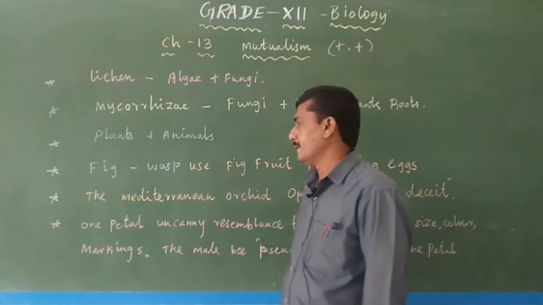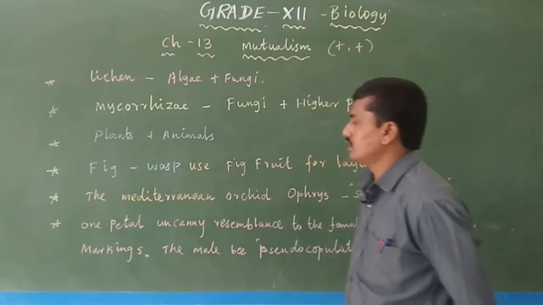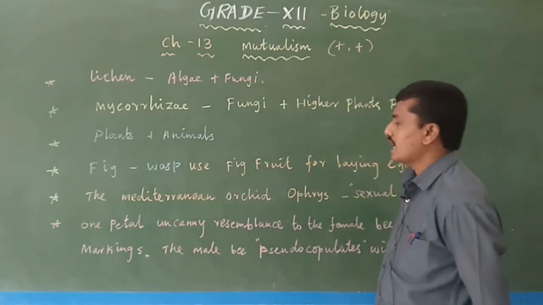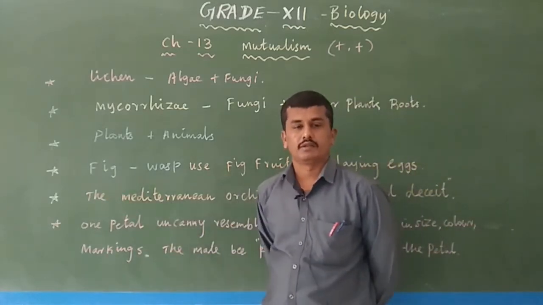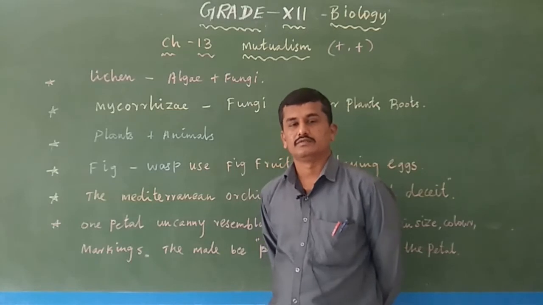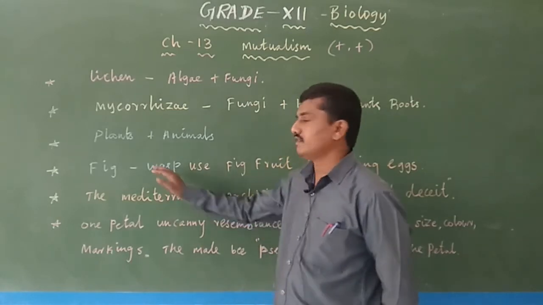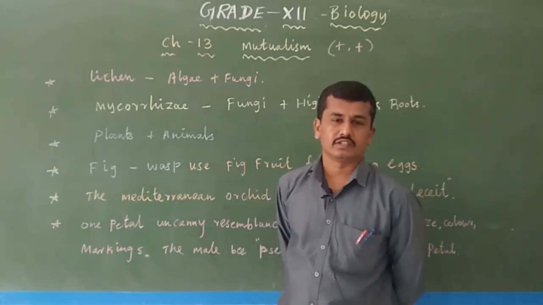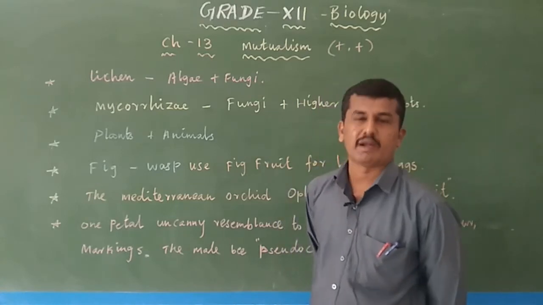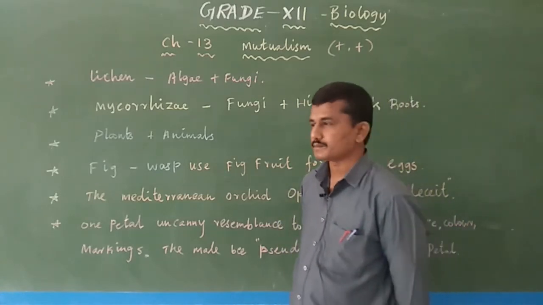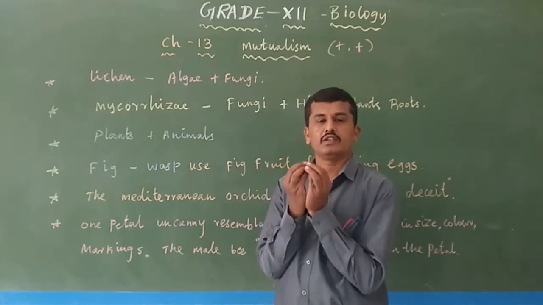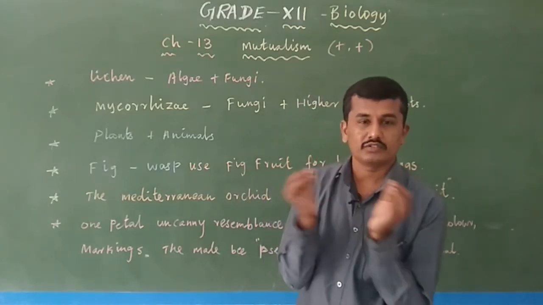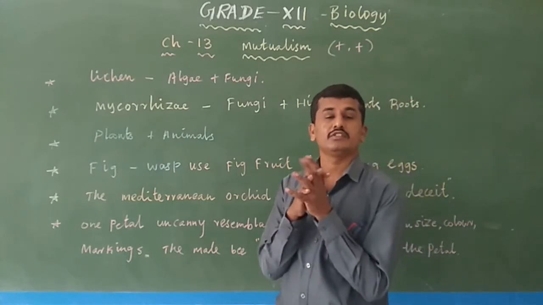This is an example. Then another example for mutualism is the fig tree and the wasp. Fig, the ficus tree, is Athipalam in Tamil, and the wasp is a type of insect, like a moth or butterfly-like insect. In fresh fig fruits, some insects are present inside the fruit.